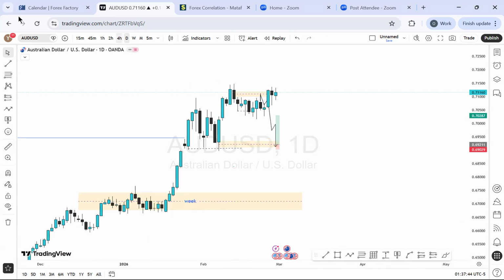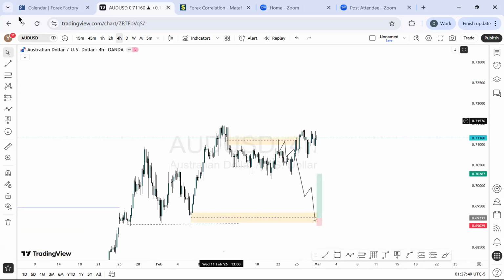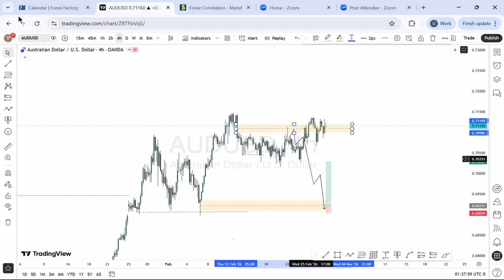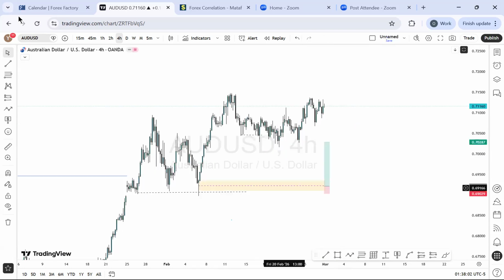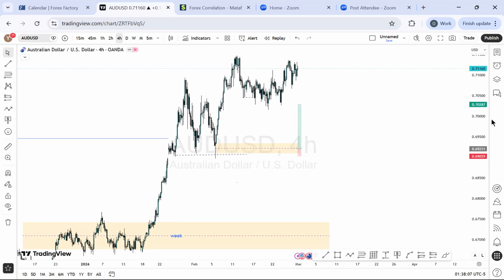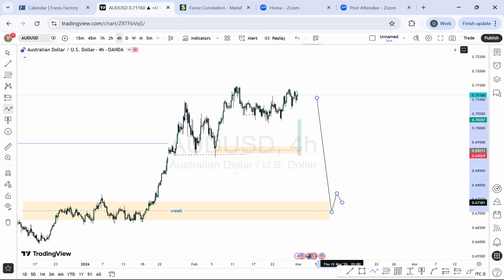Going to 4 hours, you're going to realize that actually the market has been repeating the same cycle, hitting this level, reversing, going back in there, reversing, and currently it's still back there. And what I had for last week was to see the price get here before it sells. It did that a little bit, but not much. So I'm taking out this entire zone. What I would rather be waiting for is to see the price actually coming into this weekly demand zone. If the price is able to do that, then that means we're expecting a sell from the area wherever the price is right now. That means we're expecting a sell from here till the price gets here. That's basically what that means. But let's keep the story simple. We just want to buy from the daily, we just want to buy from the weekly demand zone.